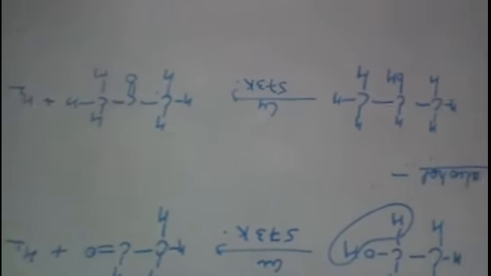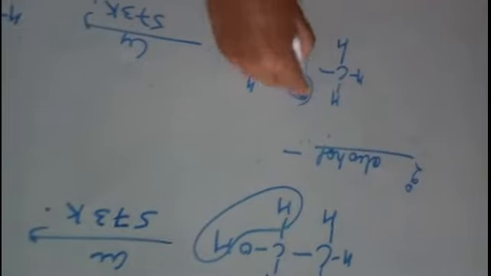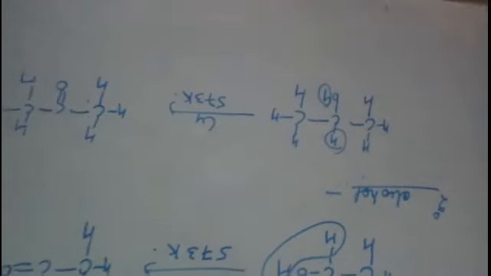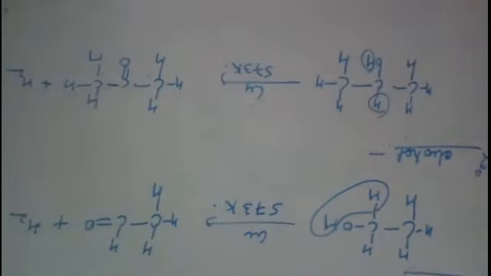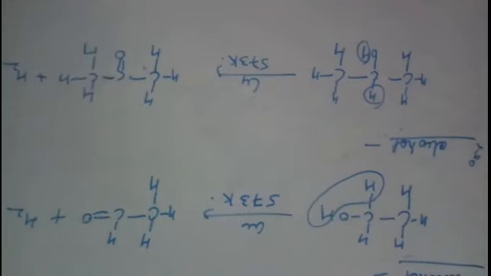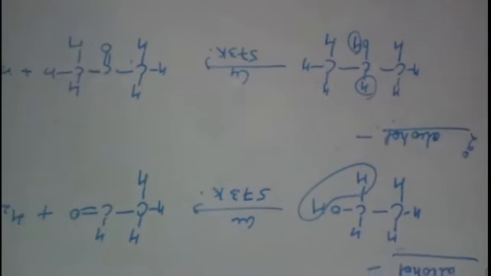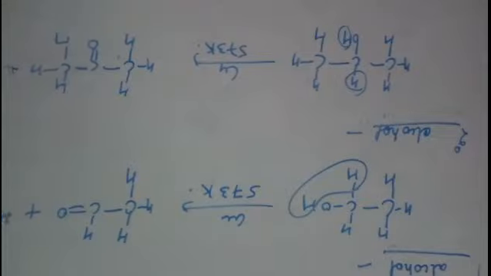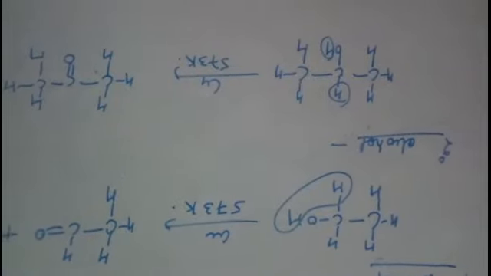Got it? Same dehydrogenation, hydrogen from here and here will be removed and a double bond will be introduced. So same dehydrogenation will take place and you will get ketone. From primary alcohol you are getting aldehyde, from secondary alcohol you will get ketone.